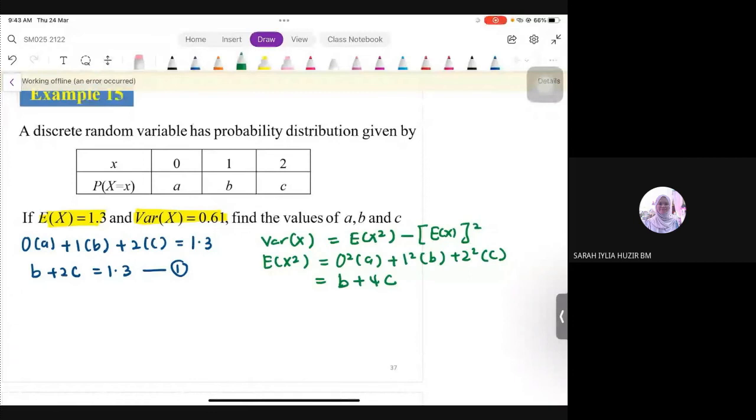Now variance tadi 0.61, maksudnya kat sini kita akan dapat B plus 4C, EX squared minus square of EX. Ini EX squared. Janganlah pergi ambil equation tadi kan, nanti sendiri yang pening. Ambil value je, kita dah tahu value. So boleh mungkin kita kurangkanlah variable dalam kita punya equation. So minus with 1.3 squared equal to 0.61. Okay, so simplify this up, kita dapat B plus 4C equal to 2.3. Betul tak? Yes.